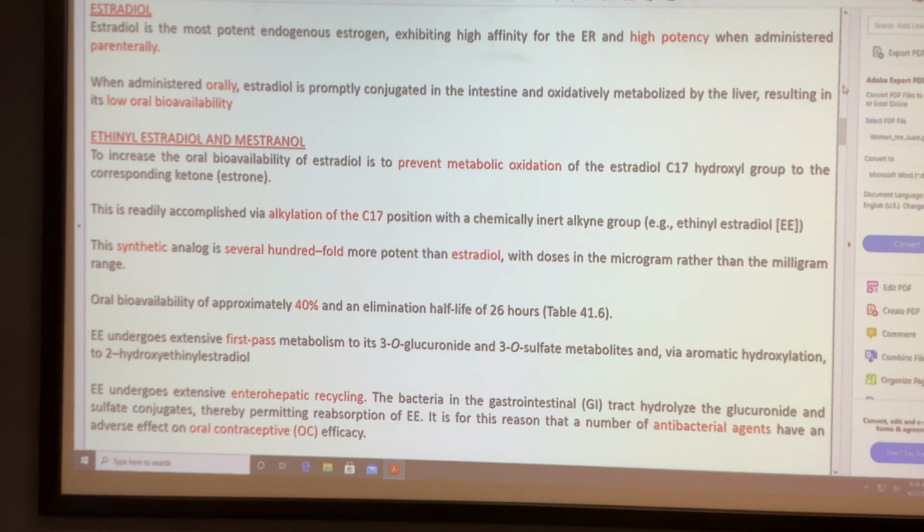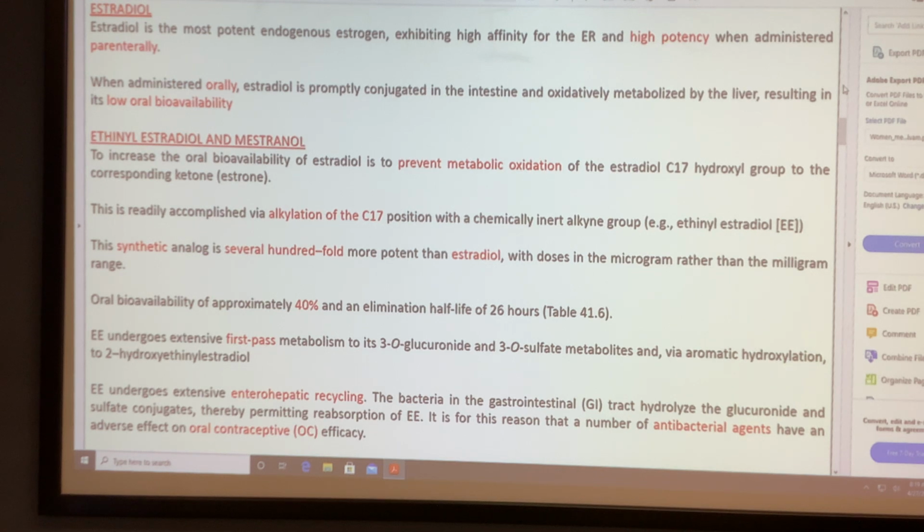In the normal process, without antibacterial, after absorption ethinyl estradiol gives pharmacological activity. Then it goes for phase 2 metabolism, sulfate conjugation. After sulfate conjugation, the compound is inactive. The inactive compound is excreted to the intestine. In the intestine you have bacteria. The intestinal bacteria hydrolyze the sulfate, and we get the parent compound again, ethinyl estradiol. The ethinyl estradiol is absorbed again, and you get pharmacological activity again.